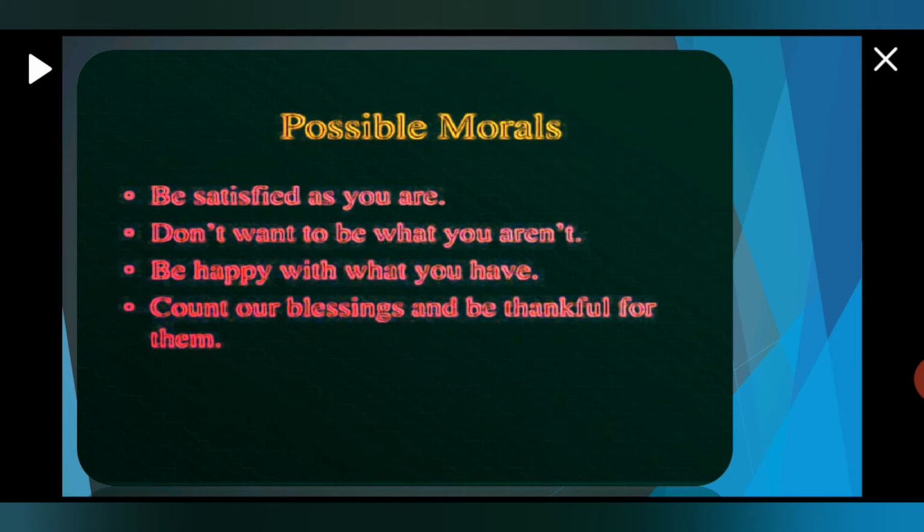Count our blessings and be thankful for them. So we should be satisfied in whatever we have and in whatever we are. We should count our blessings and be thankful for these blessings to God. Children, so this was the story. I hope you liked it.